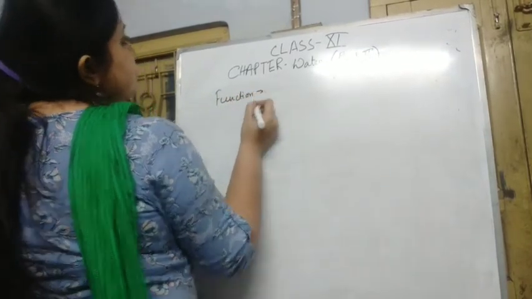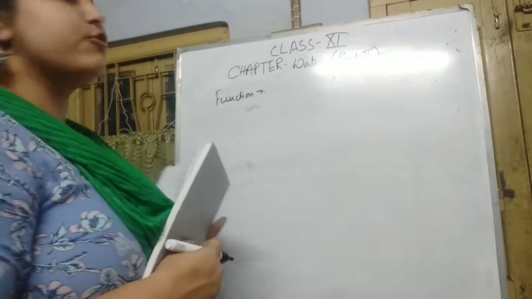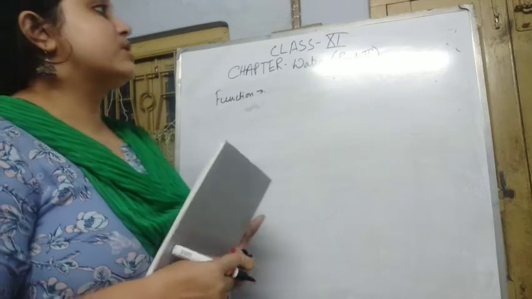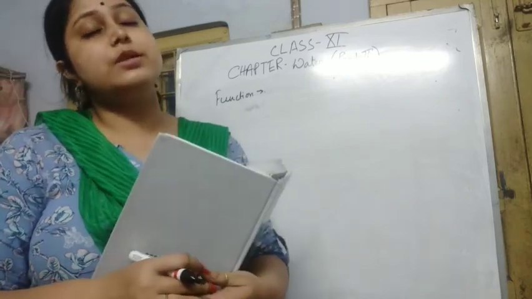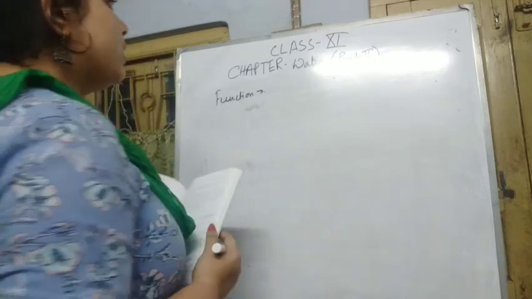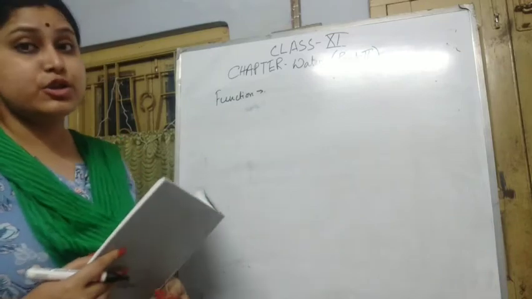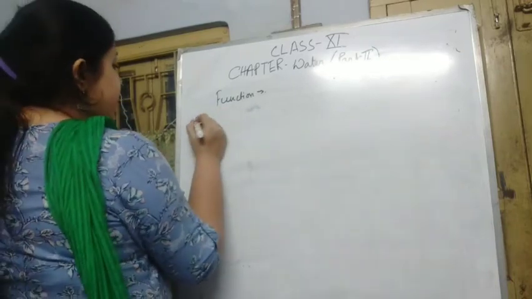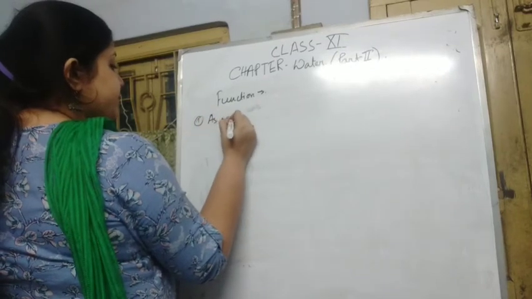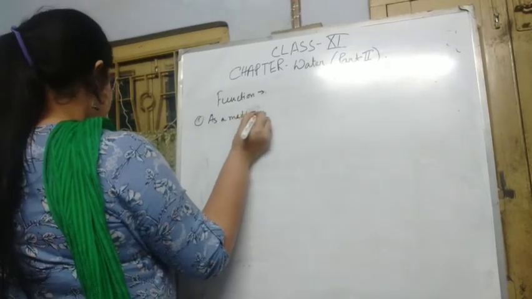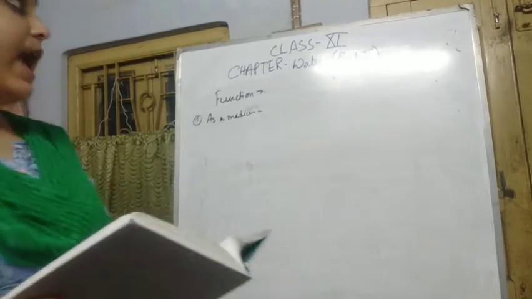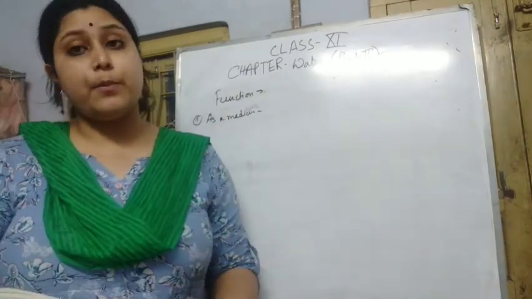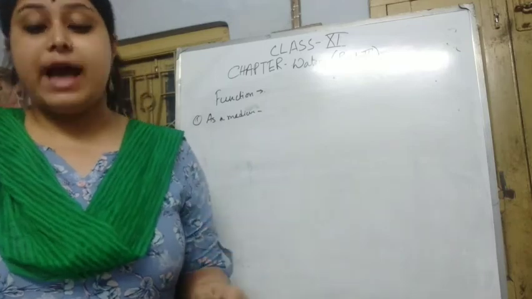Water is the most abundant nutrient and it is widely spread. We have 50 to 60% water in our body. There are many important functions of water. The first one is water as a medium. As water has many critical and unique physical and chemical properties, that is why it is used as a medium.